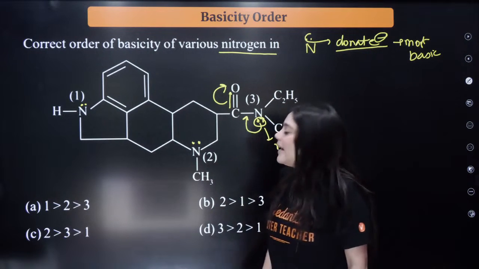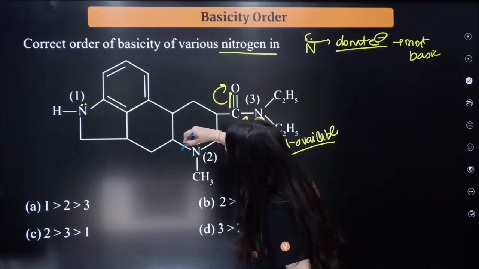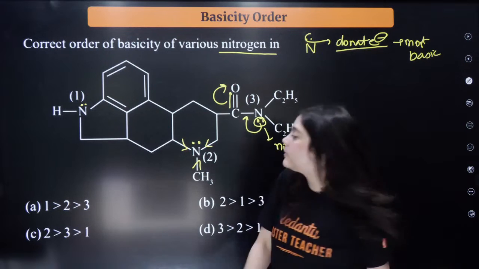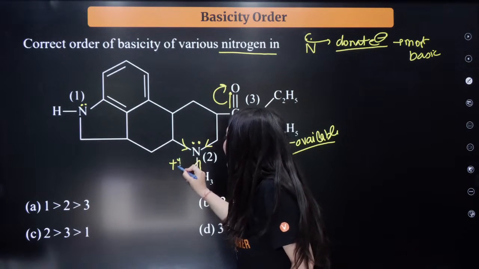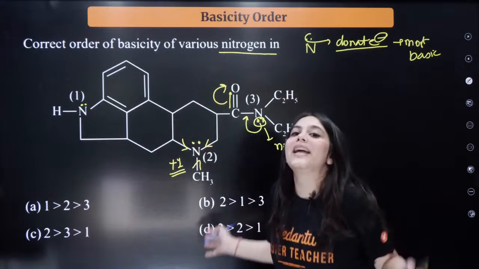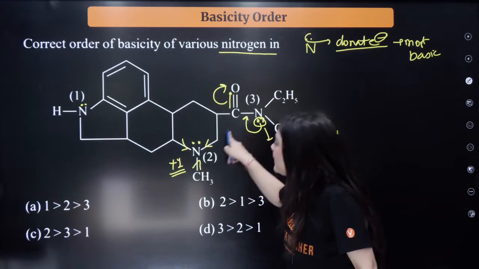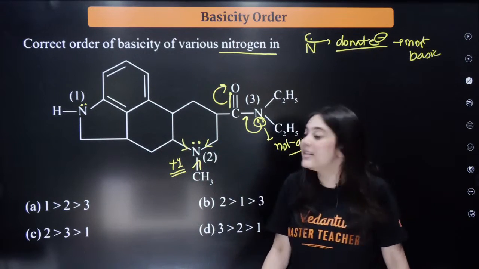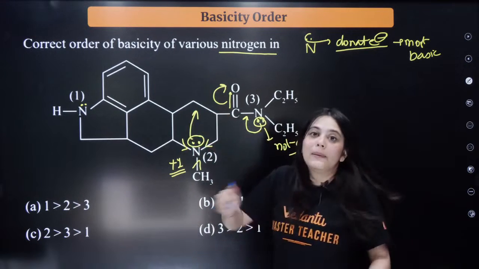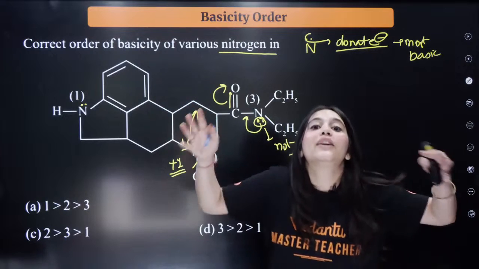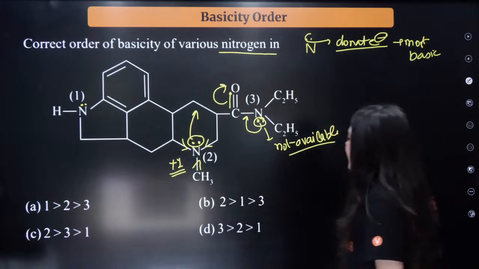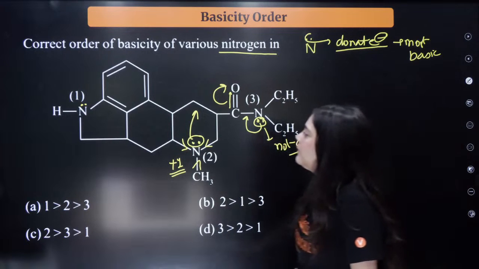But look at the second nitrogen. Here, one alkyl group, second alkyl group, third alkyl group. So all these alkyl groups are plus I groups, which means these are increasing the electron density of nitrogen. Hence, these lone pair of electrons are very easily available to donate, because all electron donating groups are attached to it. So I think second should be the number one case.